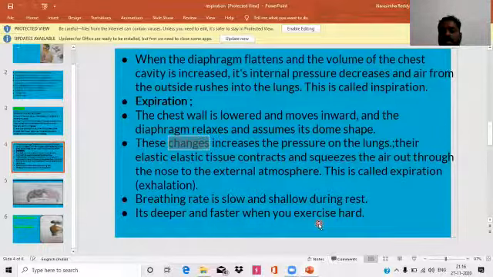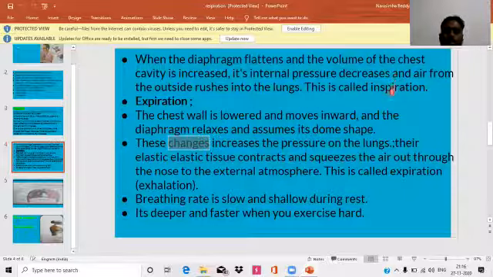After a very quick run or maybe yoga, when you put your hand on the chest, the chest will be enlarged constantly. Why? Because the body requires more oxygen. After vigorous activity, that's why the breathing rate will be more.